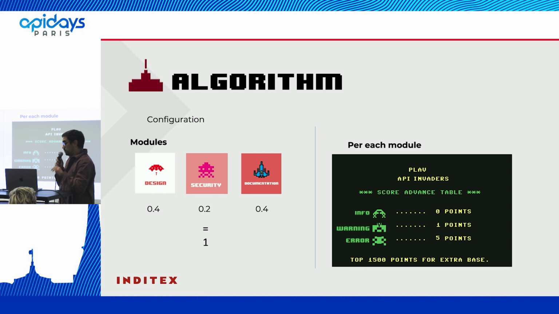Later, we have per each module several types of rules. It means we cannot allow that all the rules have the same weight. That's why we have 3 types of rules. We have the info, the warning, and the error. As the name says, the info is not going to affect the score. The warning is going to affect, but a bit less. And as you can imagine, the error is going to affect the score drastically. These are the points that we are using, but as I said, it's totally configurable, depending on your needs.